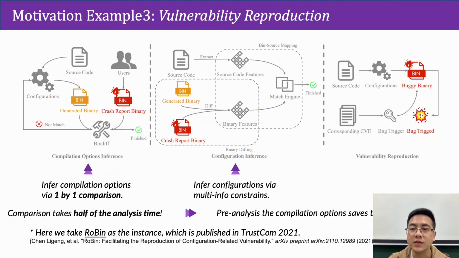Vulnerability reproduction is the first step to diagnose program failure. However, current works show that reproduction is challenging because of the lack of vital building configurations to perform the compilation. Some vulnerabilities can only be reproduced by enabling specific configurations during compilation. Reproduction of this kind of vulnerability contains 3 steps: compilation option inference, configuration inference, and locating the vulnerability.